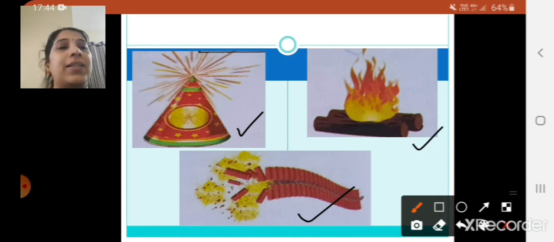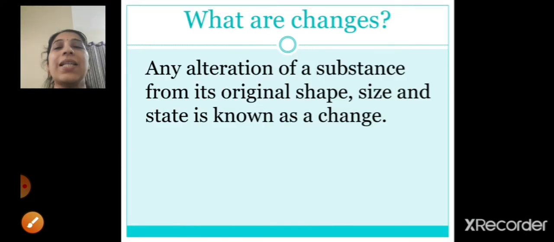Now let's see what changes are. Any alteration of a substance from its original shape, size and state is known as a change. So a change can be anything. If a substance is there, its shape can change, or its size can change, or its state can change. That is known as a change.